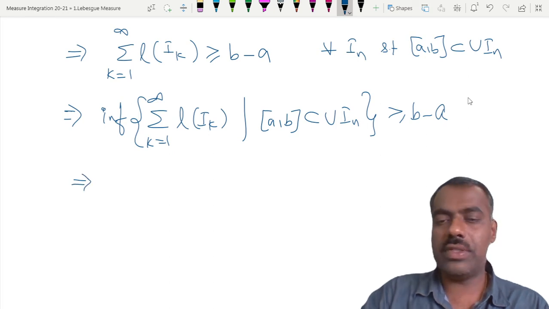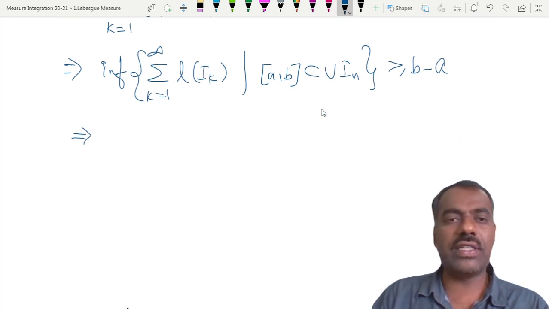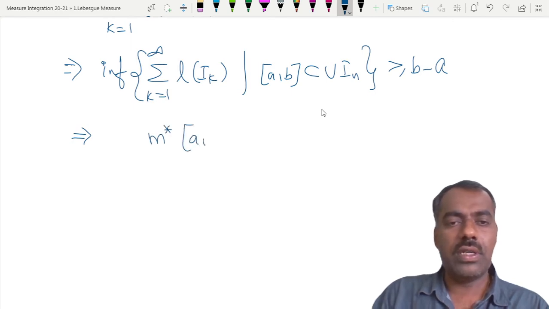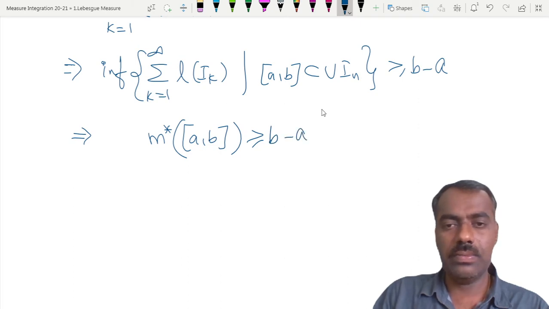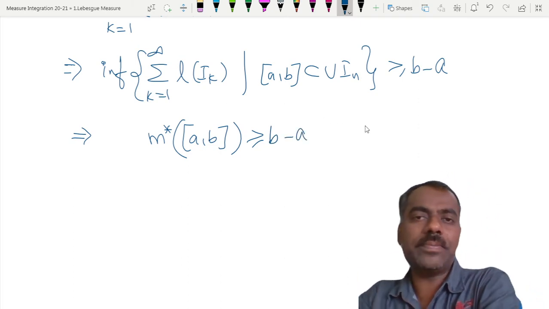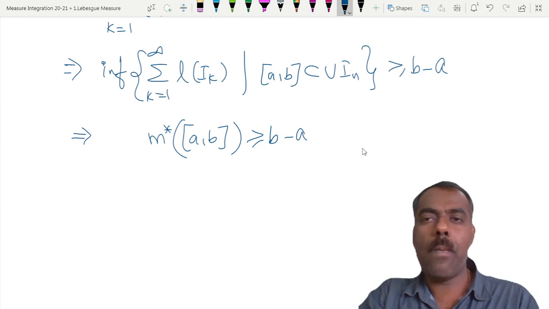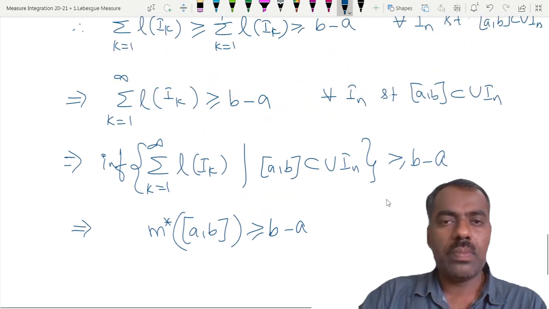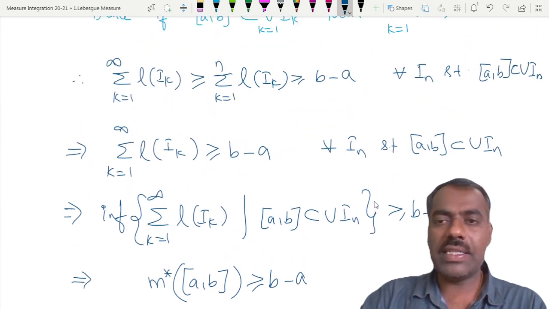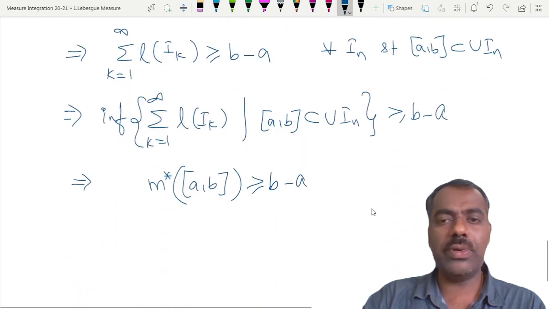But what is this left hand side? It is precisely m star of the closed interval [a, b], which is greater than or equal to b minus a. Is the proof clear? If somebody is not understanding how we have proved it, you simply ask.